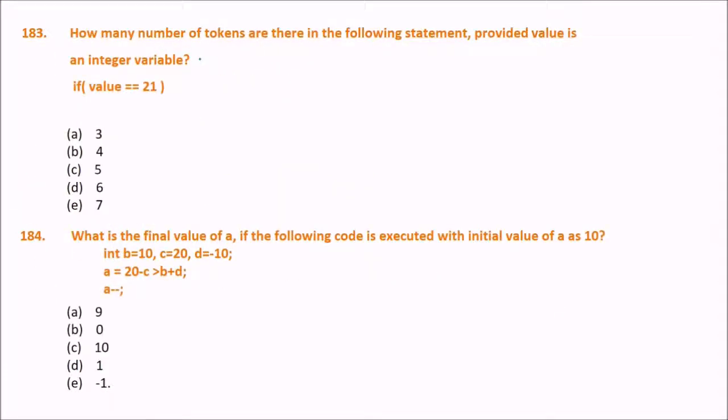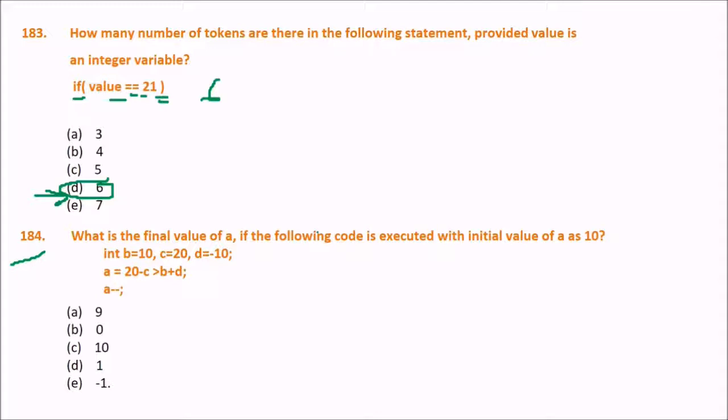Next is, how many number of tokens are there in the following statement, provided value is an integer variable. This is an integer variable. So just try to learn it, read it, and find the answer. Are you getting 6? The answer is D, 6. So the tokens are: first is if, then this round bracket, then value, then this equal to, then 21, and then round bracket closing. So there are 6 tokens in all.